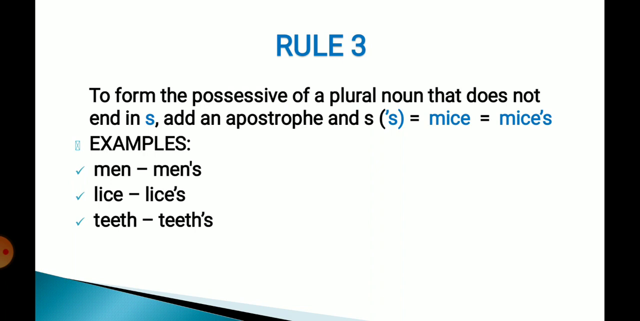Like mouse is singular, but mice is plural. Now, this plural mice is not ending with s, so we are putting apostrophe and s. Men is plural, so we are putting apostrophe and s. Similarly, louse is singular, lice is plural, so we are putting apostrophe and s, and the same thing goes for teeth. So we are putting apostrophe and s to make it into a possessive noun.